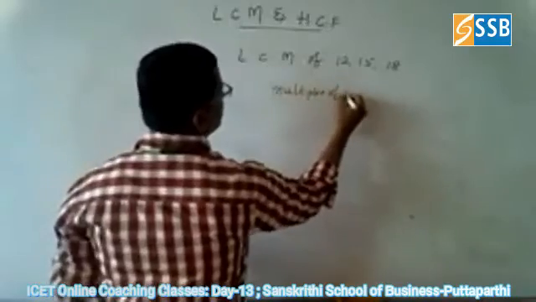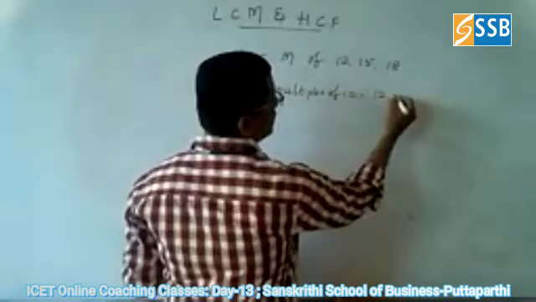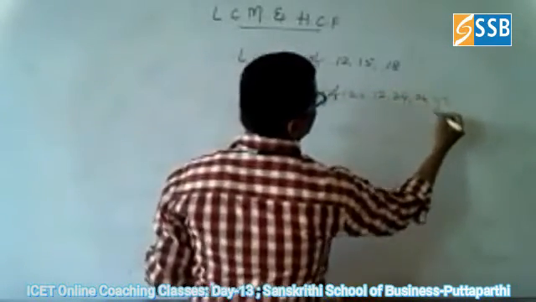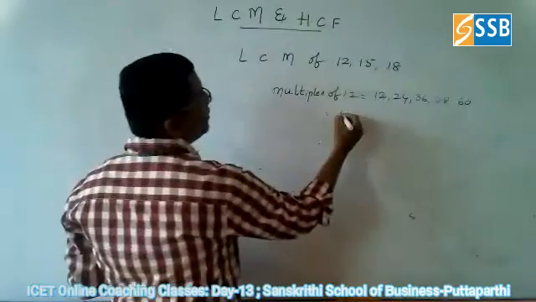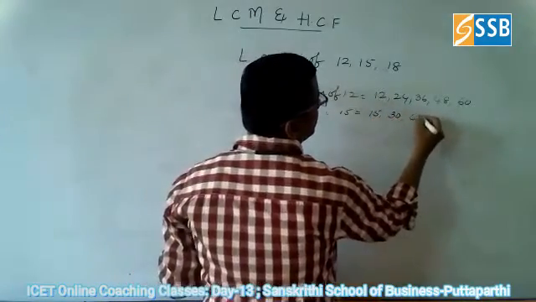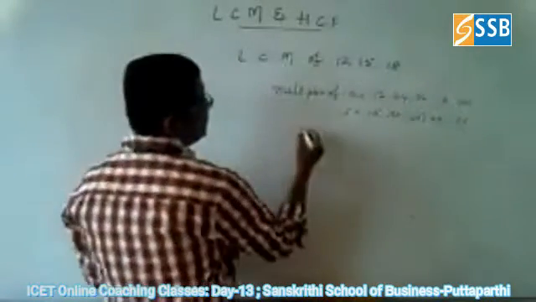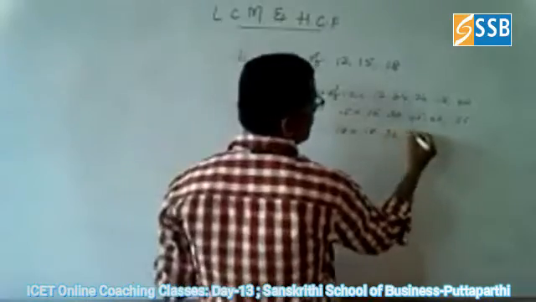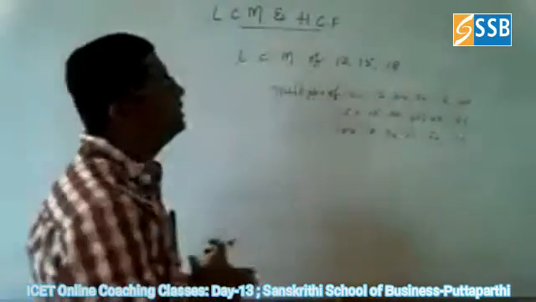Multiples of 12. You have to write the 12 table, multiples, not the factors. 12 1s are 12, 12 2s are 24, 12 3s are 36, 48, 60, like that you go on writing. In the same way, multiples of 15, 15, and like this, multiples of 18. If you go on writing like this, you can get the answer.